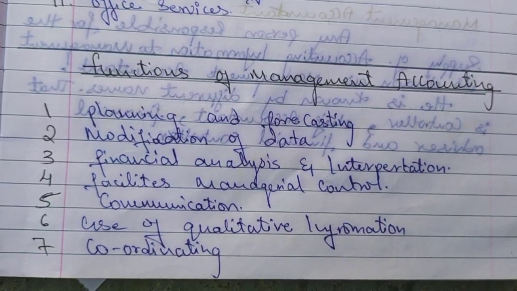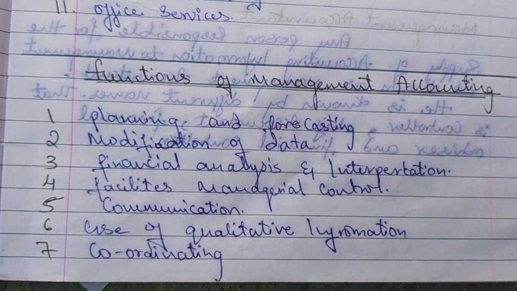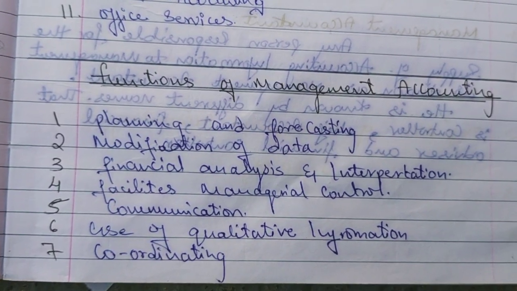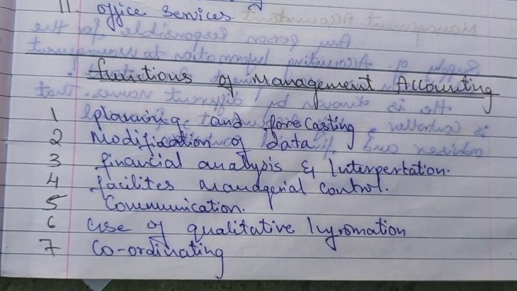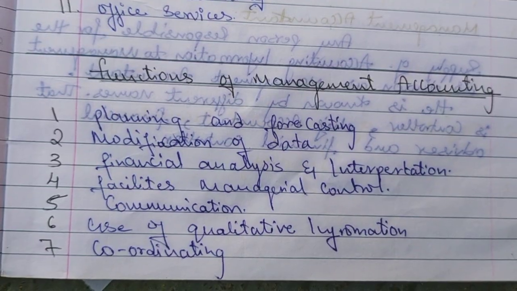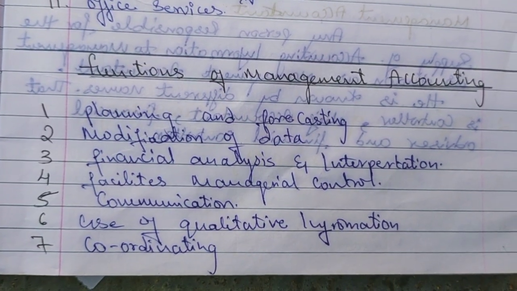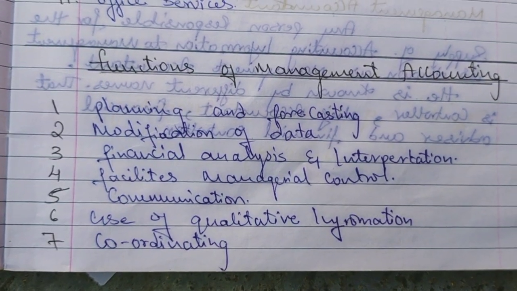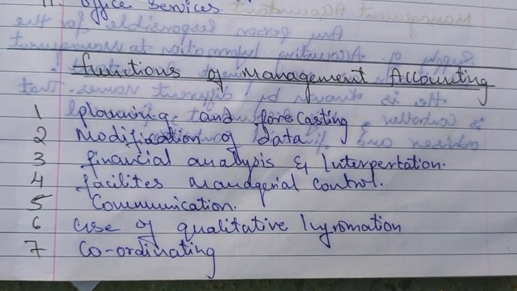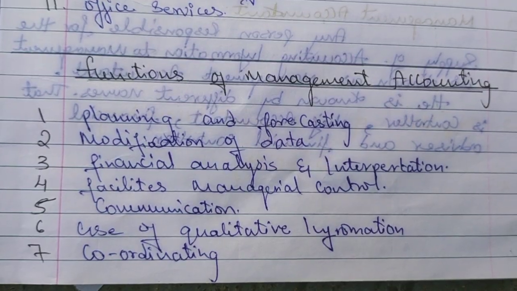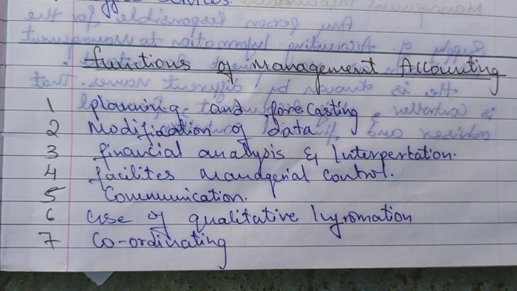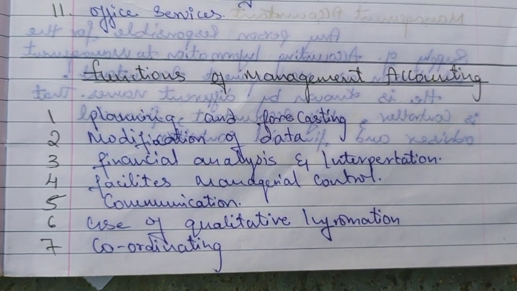Good communication without a communication gap usually gives coordination and a better, smooth environment in the organization. Next, use of qualitative information and coordinating. So this is a main and important question from the exam point of view. Functions of management accounting is an important concept which is understandable. By the meaning you can write the functions of management accounting.